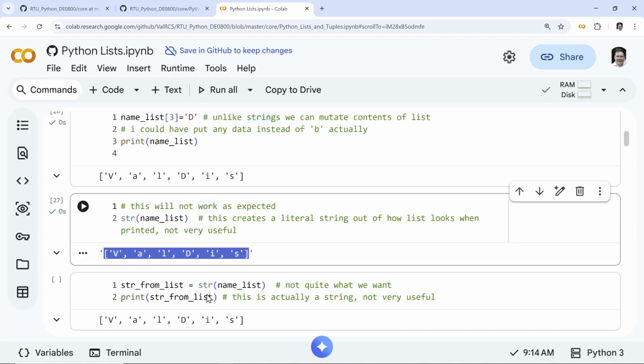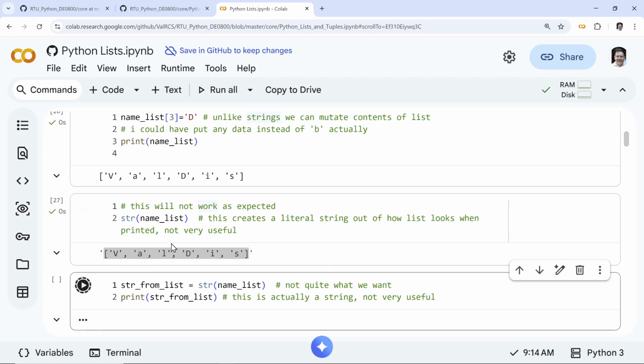So what you would do is, again, the same thing, right? This is what I did. So not quite what we want, right? We got this strange string which has brackets and quotes inside, but this is basically a big string. And that's not very useful. What if you want just individual letters? I want to get this back, just with a capital D, right?